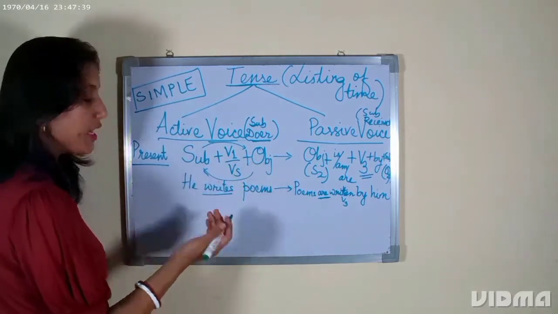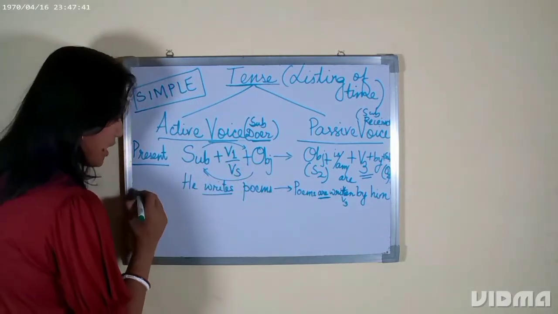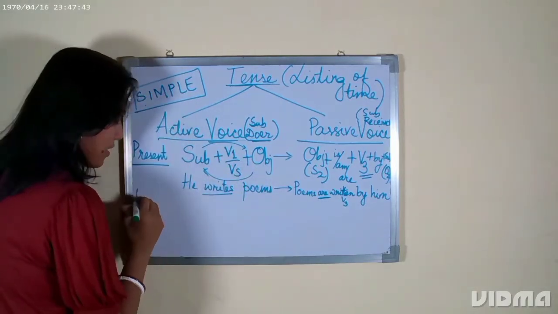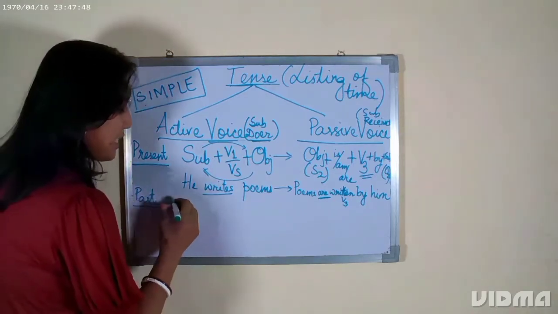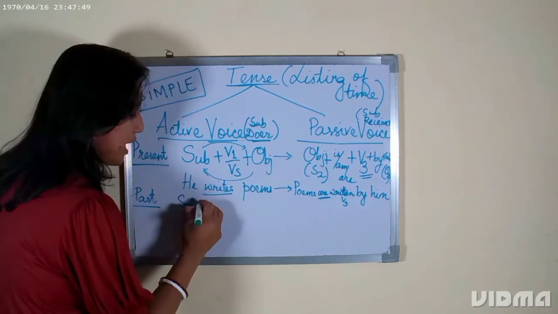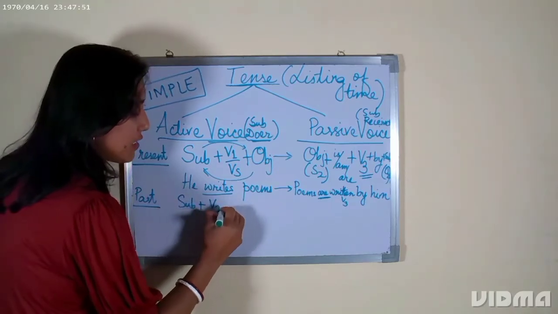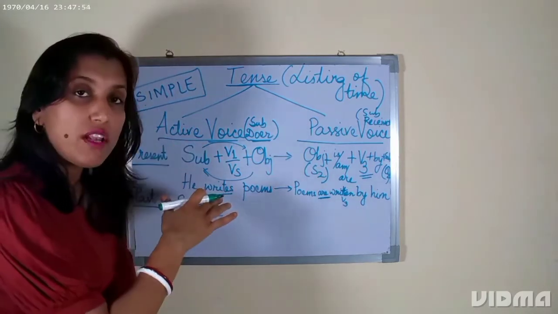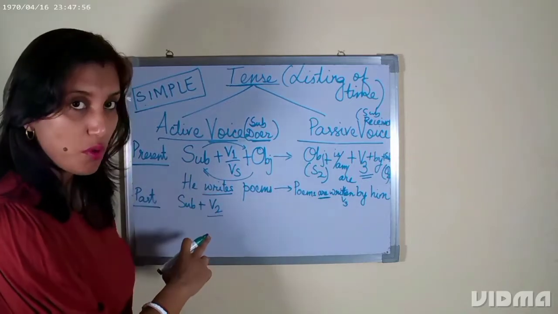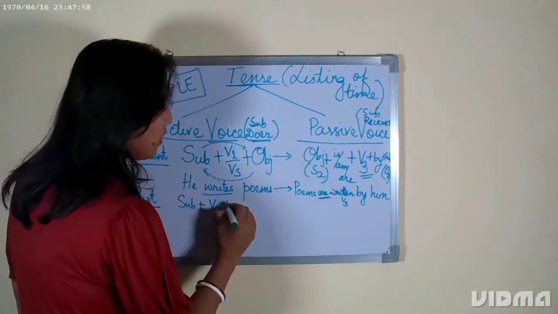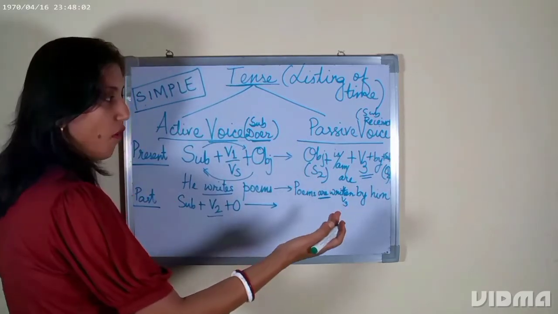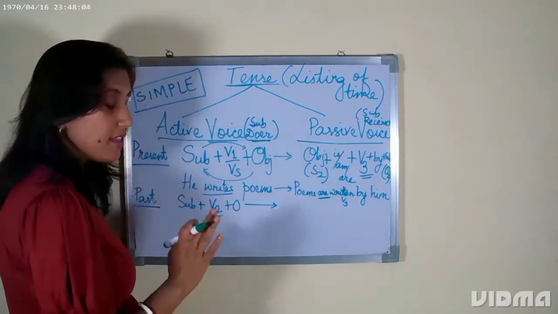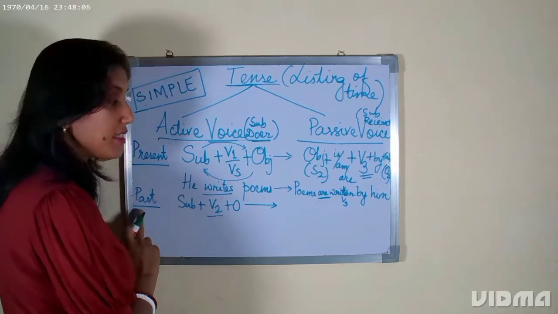So that's how we can do for simple present. Now let's come to simple past. Again, similarly, we will use subject plus V2, that is the past form. So throw will become threw, write will become wrote here, and object that will change into passive form, but with the same tense. We are still in simple past tense.